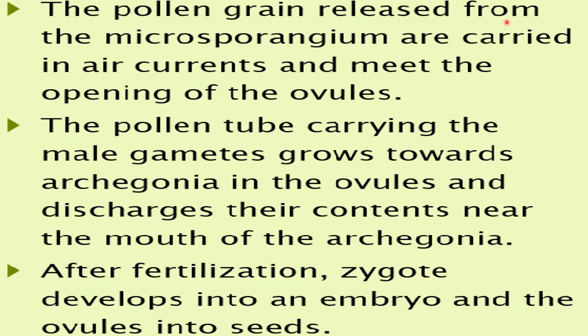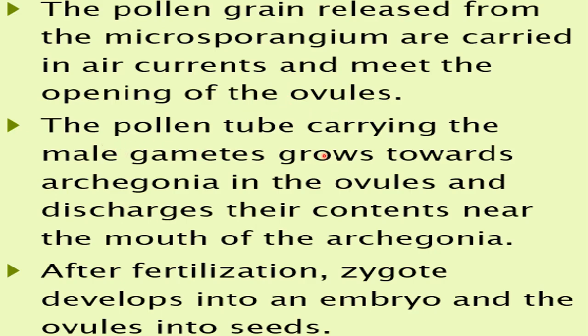Now the pollen grain is released from the microsporangium. Pollen grains are produced inside the microsporangium. What is present inside the microsporangium? Microspores, and those microspores develop to form the pollen grain. So pollen grains released from the microsporangium are carried in air currents and meet the opening of the ovule. What is the ovule here? Megasporangium. So the pollen grains reach the megasporangium with air currents.